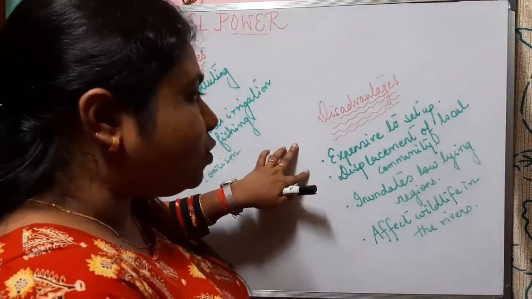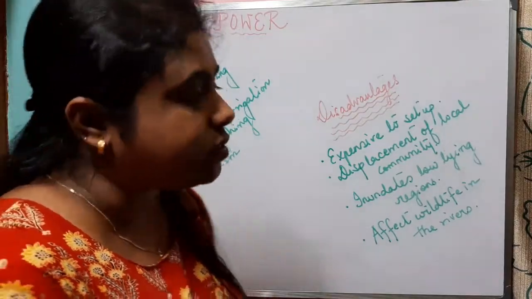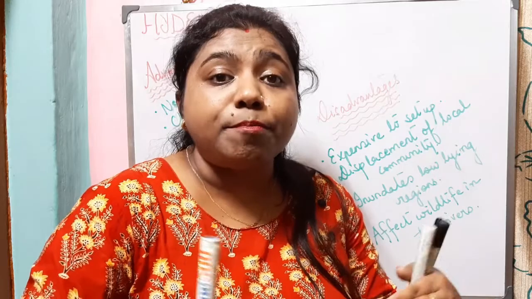It is expensive to set up. Already I said that it is quite cheaper when we use the hydroelectricity. But starting from the construction of the dams, setting up the turbines and the generators, it is quite expensive. Displacement of local community. When the dams are constructed, the areas closer to the dams, that means the villages and the land of the villagers, all get submerged under the water of the dams.